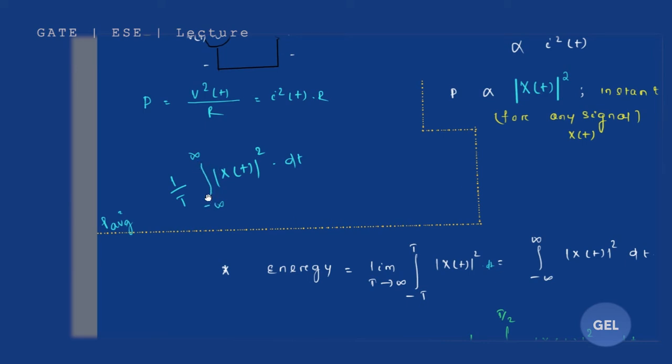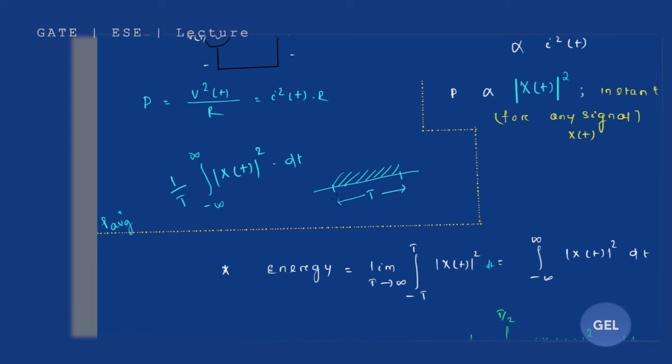When we are taking limits from a lower limit to an upper limit, always remember, if you are calculating average power and taking t in the denominator, then the interval in which you are calculating the area has to be t.